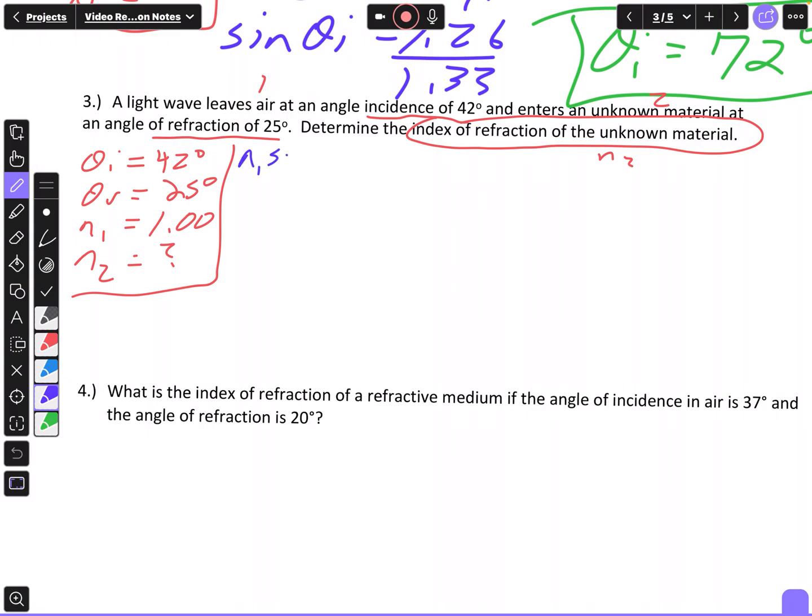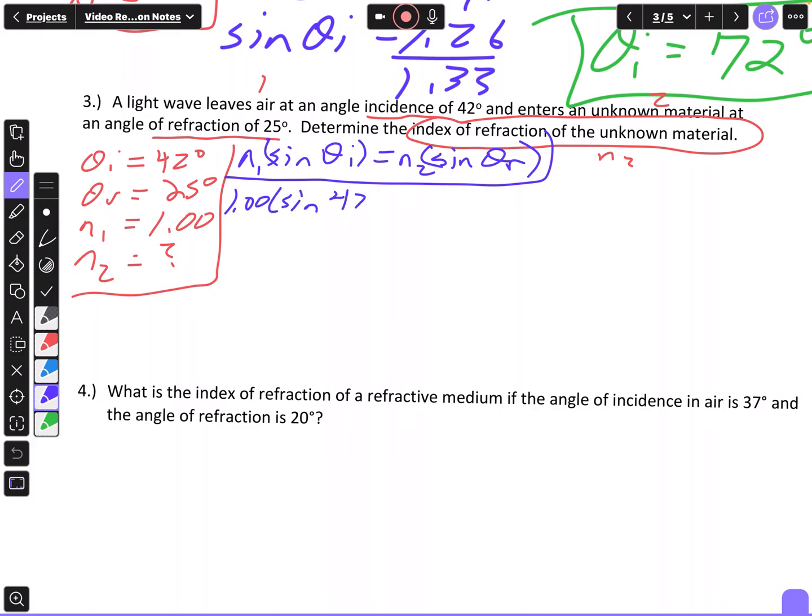It's N1 times the sine of theta I equals N2 times the sine of theta R. Now I'm going to substitute and solve. So N1 is 1.00 times the sine of 42 degrees equals N2, my unknown, times the sine of theta R, which is 25 degrees.